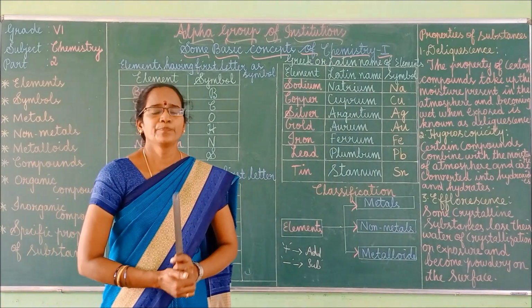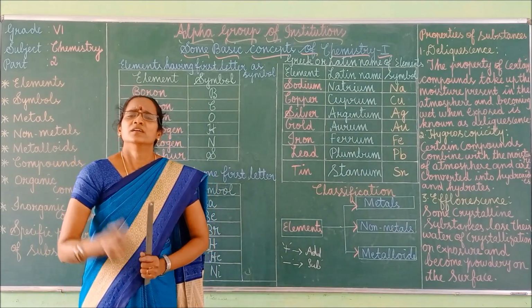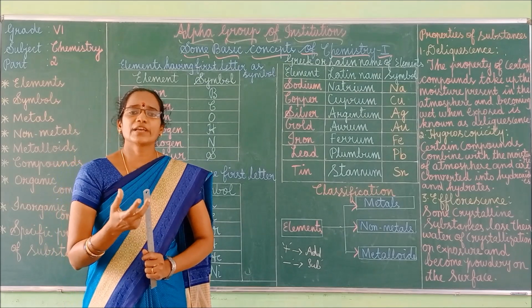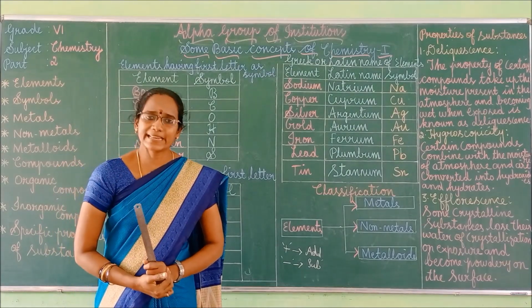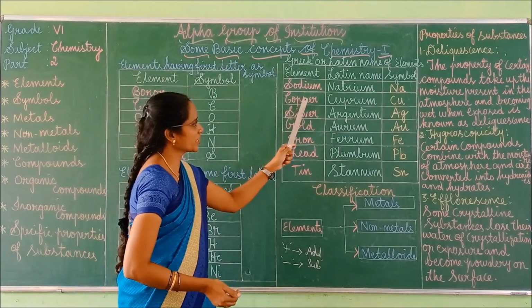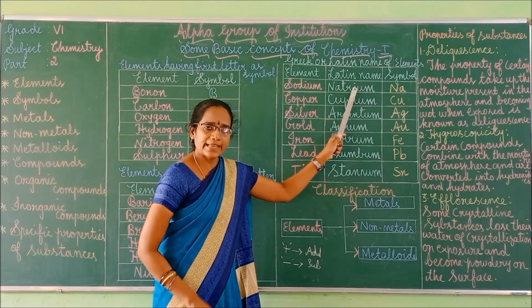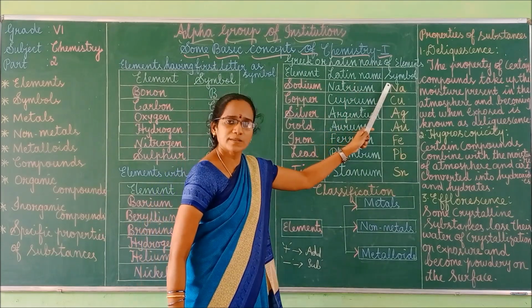Got it, children? Some symbols are used on the basis of their Latin names or Greek names. For example, look at this table. Here the element name is given, its Latin name is given, and also the symbol is given.